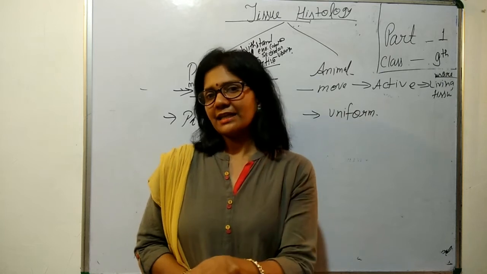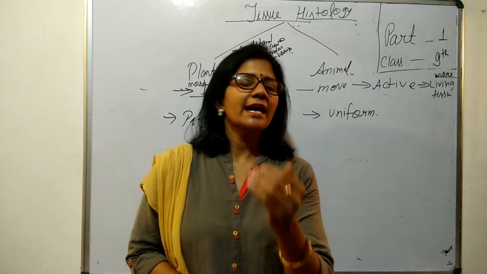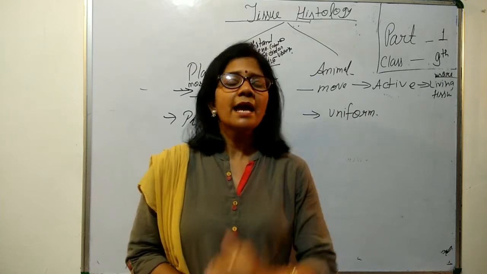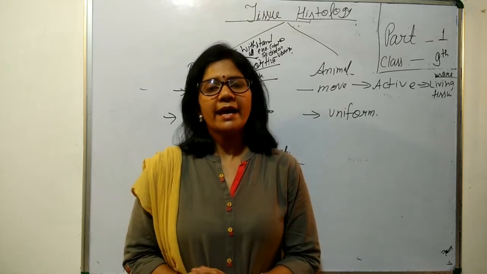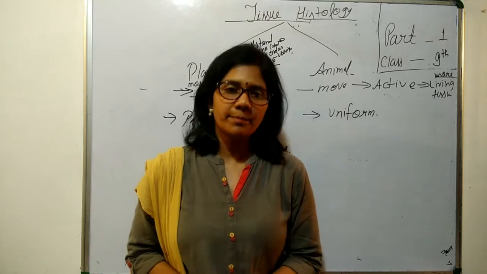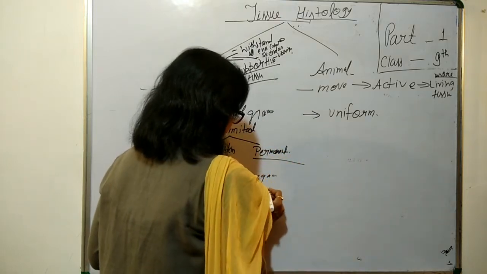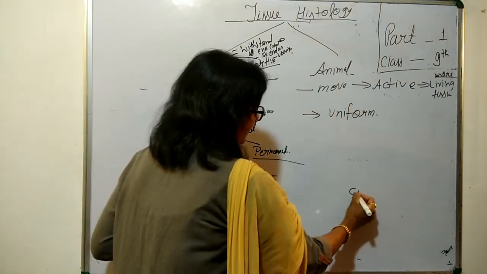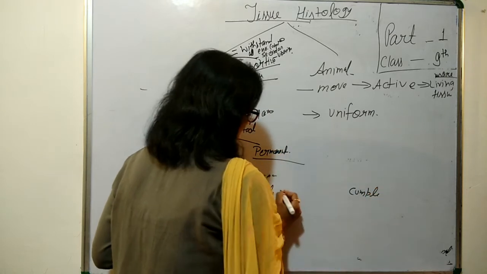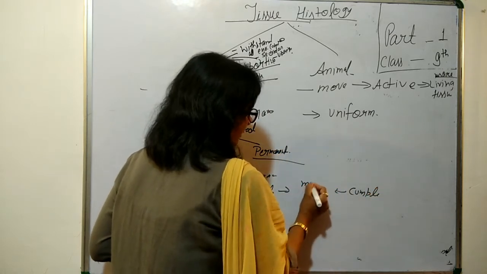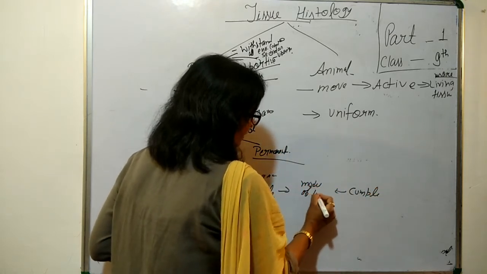So their structural organization at the tissue level is simple as compared to animal tissue, which is complex. Why is it so? Because of the different mode of life.